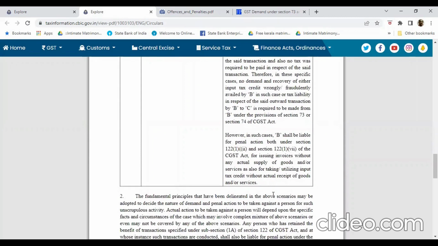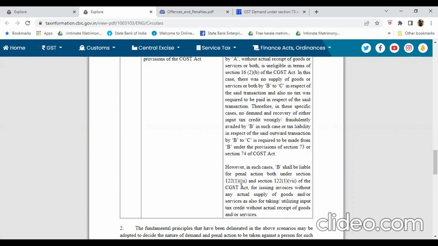Maximum penalty liable for Mr. B is rupees 20,000: 10,000 CGST plus 10,000 SGST comes to rupees 20,000.